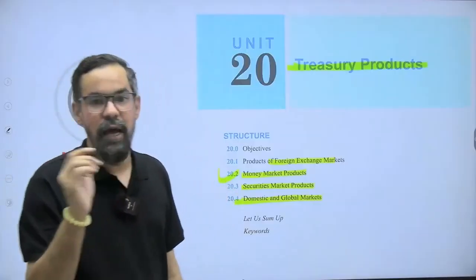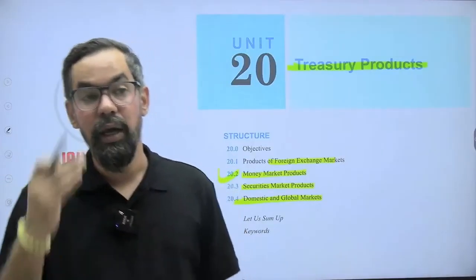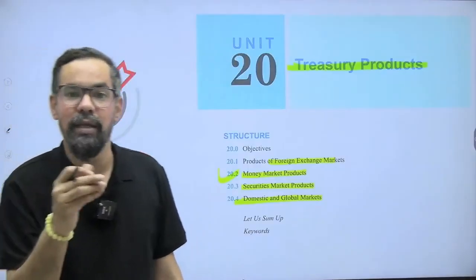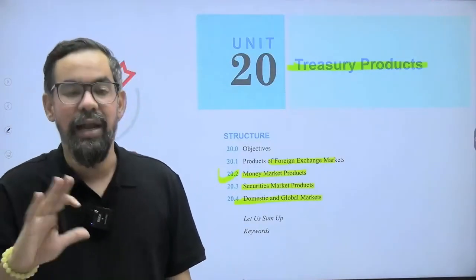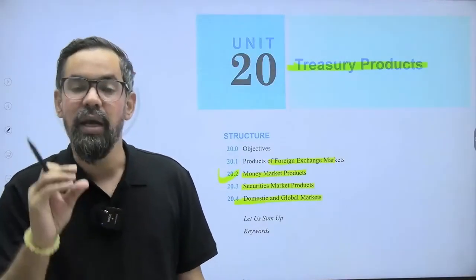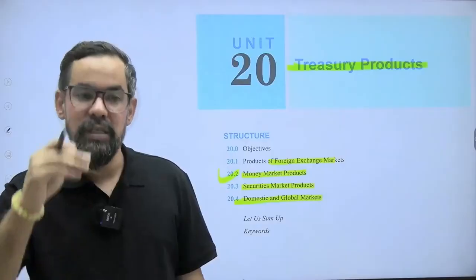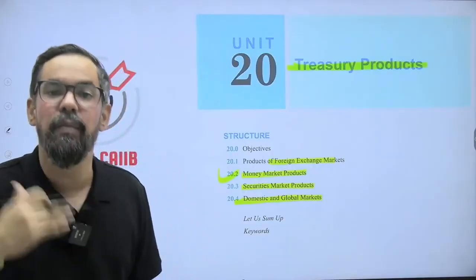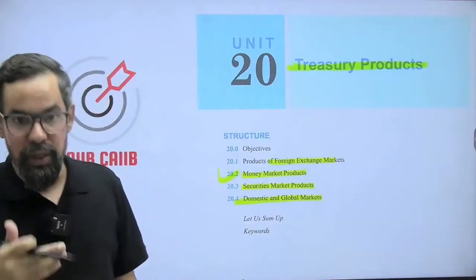Securities market means your capital market and debt market, your equity market and bond market. So equity, they have given some areas like type of equities. There is no book building process, that is not part of your curriculum. But the type of equity, the type of shares, equity and preference, and even they have explained the different types of preference shares also, like convertible, non-convertible, redeemable, irredeemable.